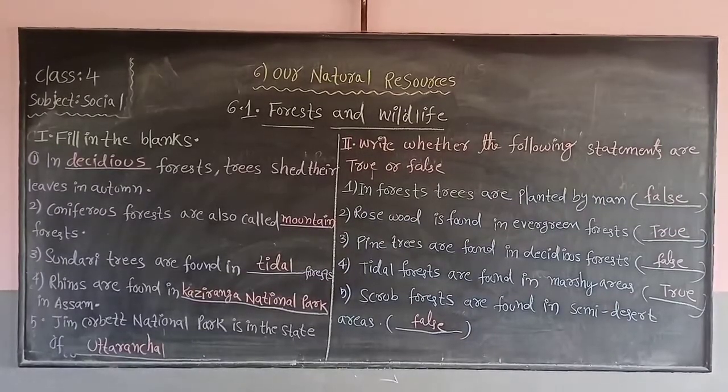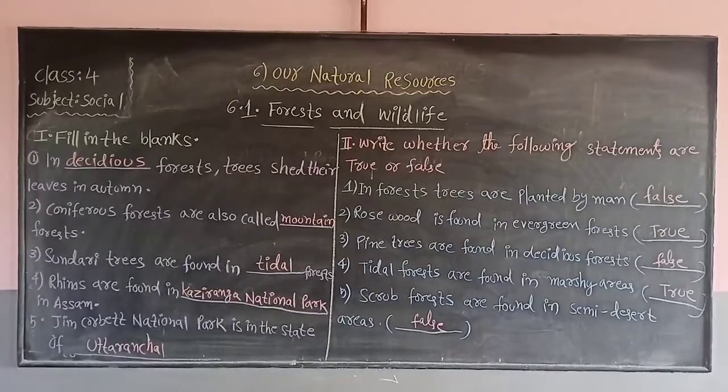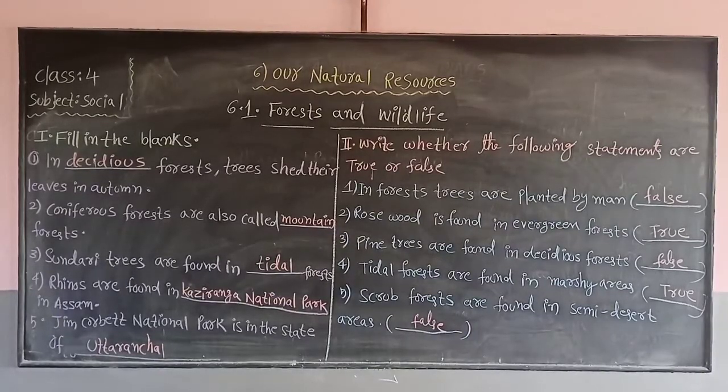Then second bit, write whether the following statements are true or false. First one, in forest trees are planted by man? No. So answer is false. Second one, rosewood is found in evergreen forest. True. Third one, pine trees are found in deciduous forest. False. Fourth one, tidal forests are found in marshy areas. True. Fifth one, scrub forests are found in semi-desert area. False. So write these 2 bits in your social fair notes.